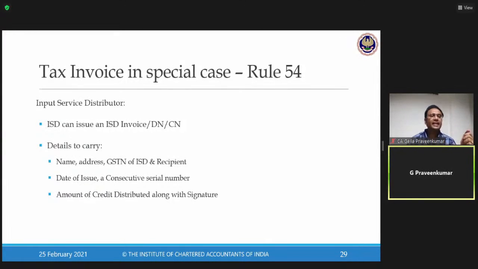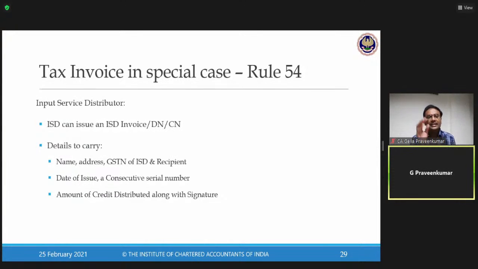So a person who is registered as an ISD, if he wants to transfer the credit to another recipient, has to issue a document called an ISD invoice. So what if I have distributed more credit? Instead of distributing 100 rupees, I have distributed 120 rupees. Issue a document called an ISD credit note. Sir, what if I have to distribute 120, but by mistake I have distributed only 100 rupees? Issue a document called an ISD debit note.